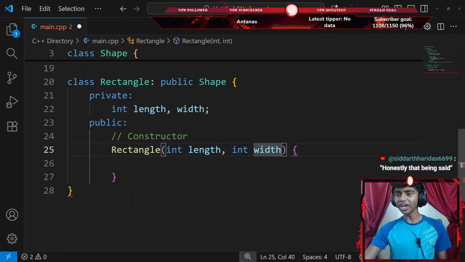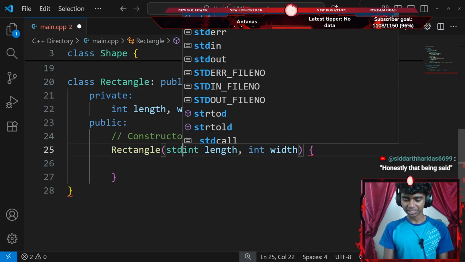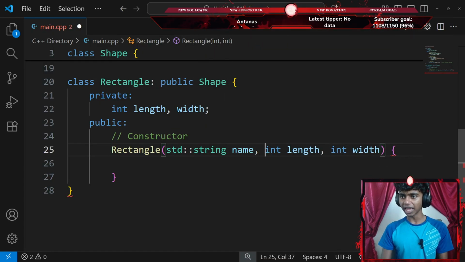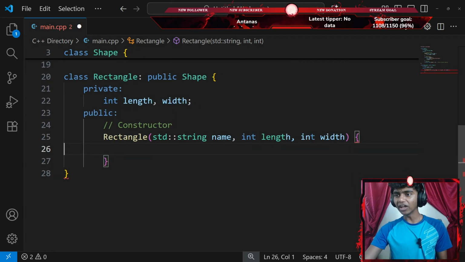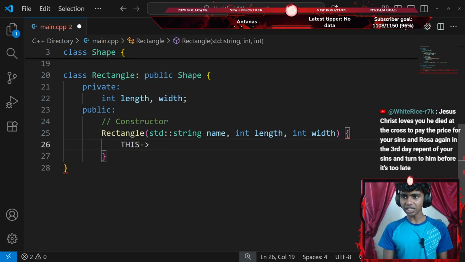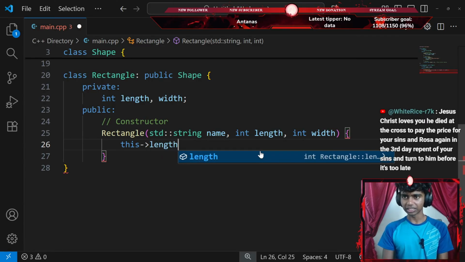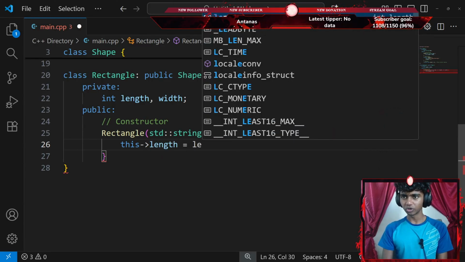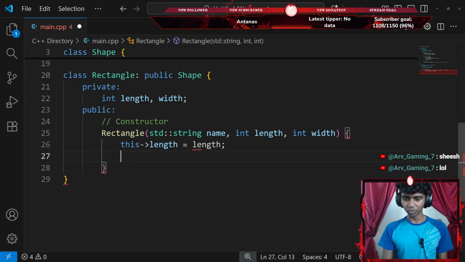Okay, before I go with length and width, I might go with a standard string of name. There we go. Now let's go ahead and initialize my data members. So I'll go with this arrow operator, this length data member is going to be equal to my length parameter, ending with a semicolon.